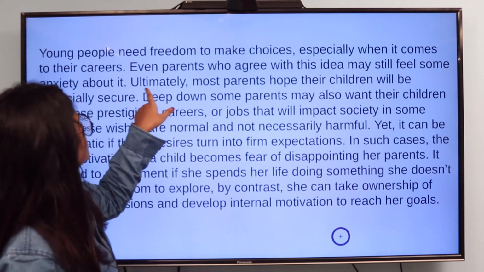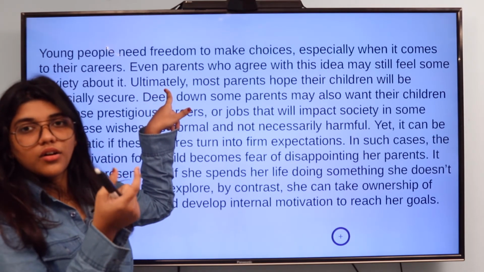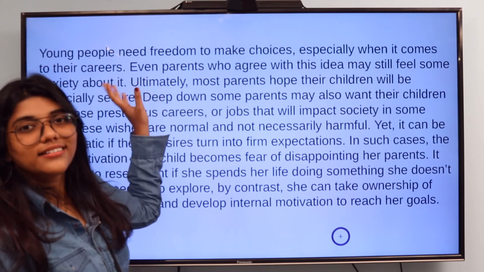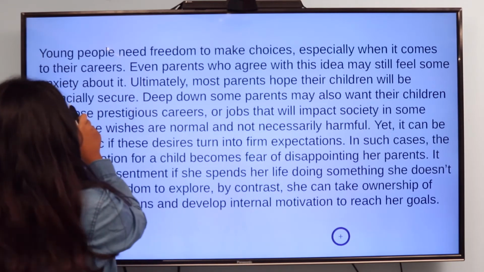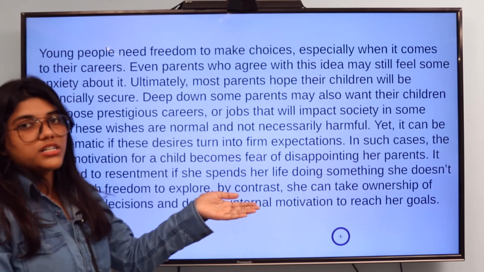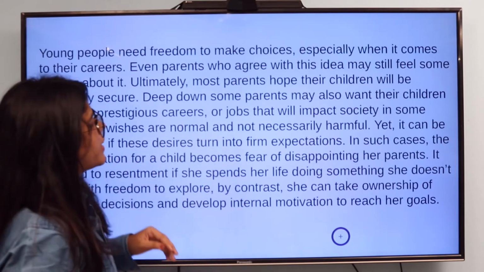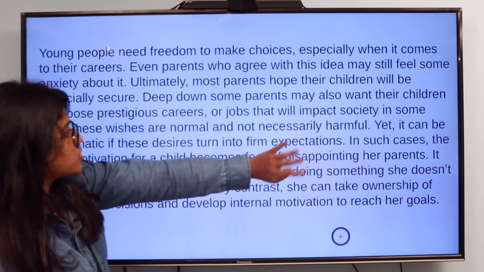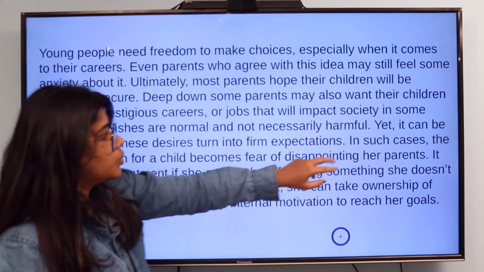Using words like "ultimately" will help give a spark or a spotlight to your essay. It's just a connector kind of word. Ultimately, most parents hope that their children will be financially secure. So you are talking from your point of view and also the parents' point of view. It's kind of like justifying the question. Deep down, some parents may also want their children to choose prestigious careers or jobs that will impact society in some way. These wishes are normal, even necessary and harmless.